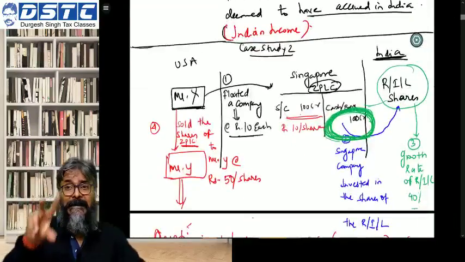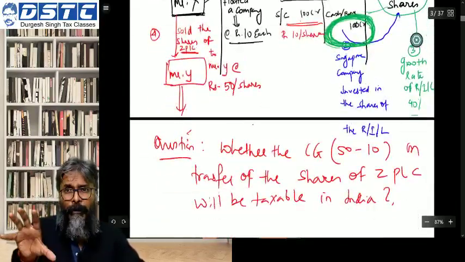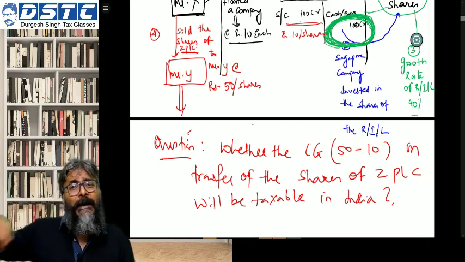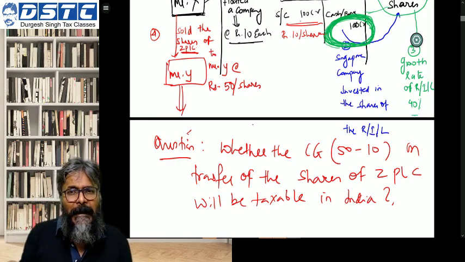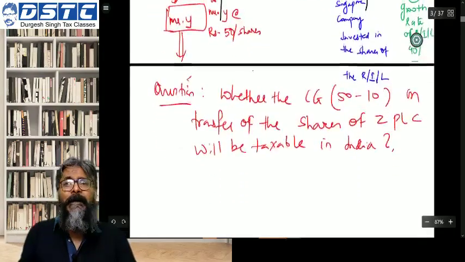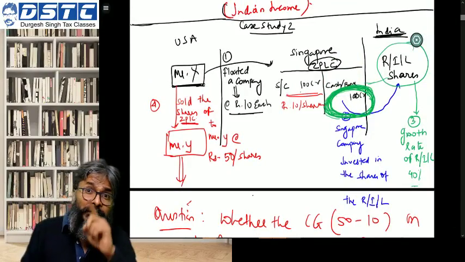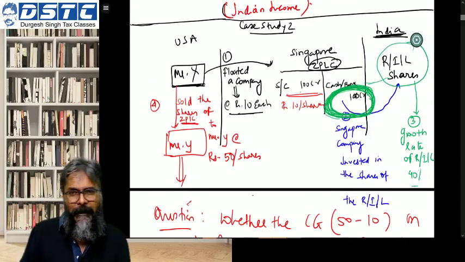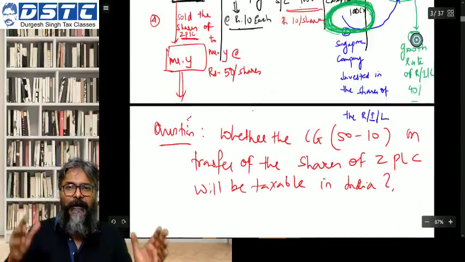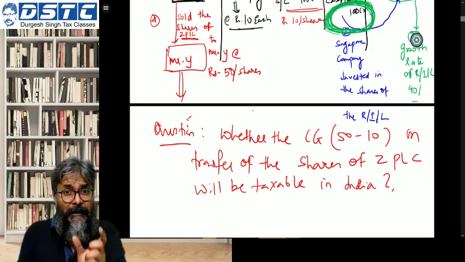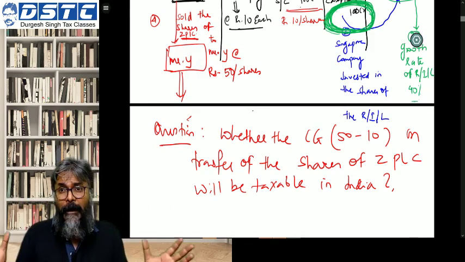And if there is a capital gains which is accrued, Mr. X is arguing what? If there is a capital gains which is accrued, then that capital gains is accrued where? In Singapore, and therefore nothing is taxed in India. This is what Mr. X is now giving as an argument. So whether this argument is okay, if the argument is okay, students, then this creates a very big loophole in the law.